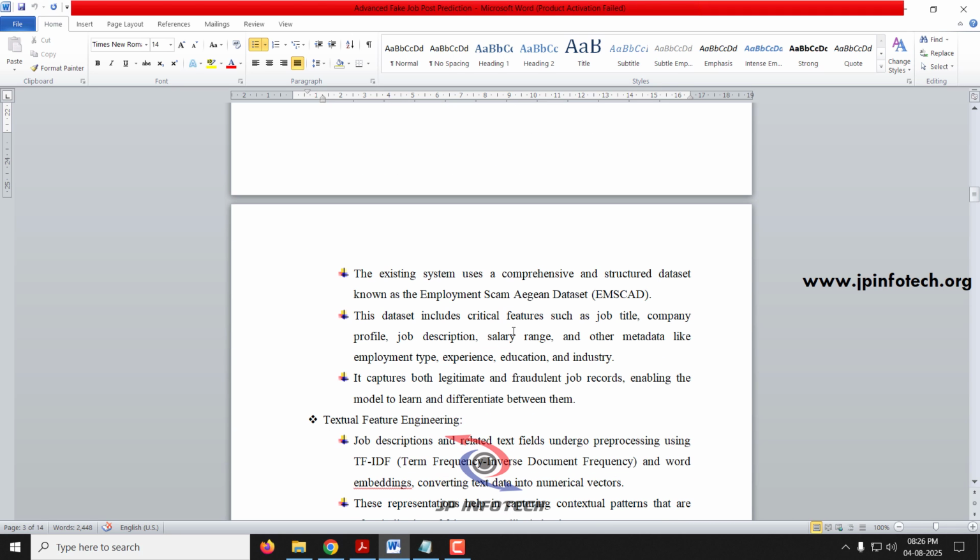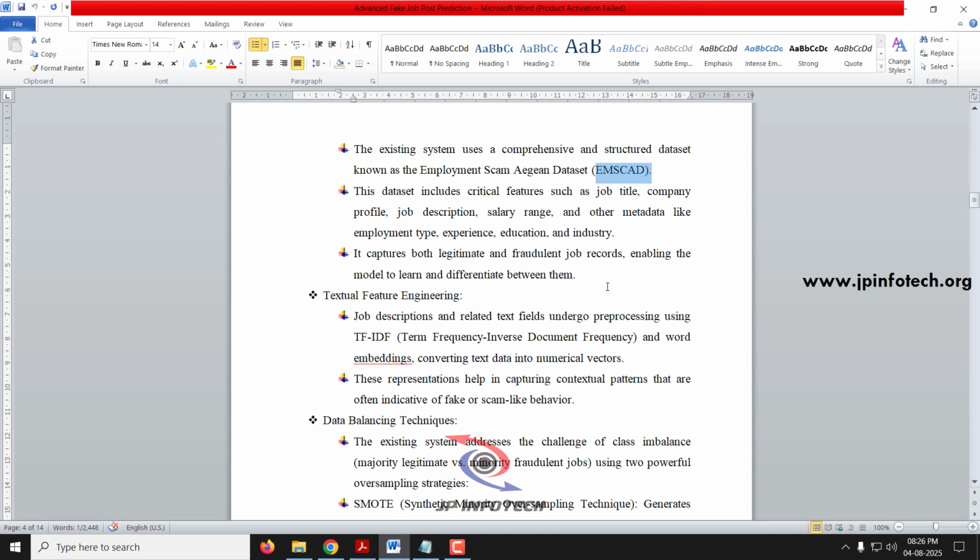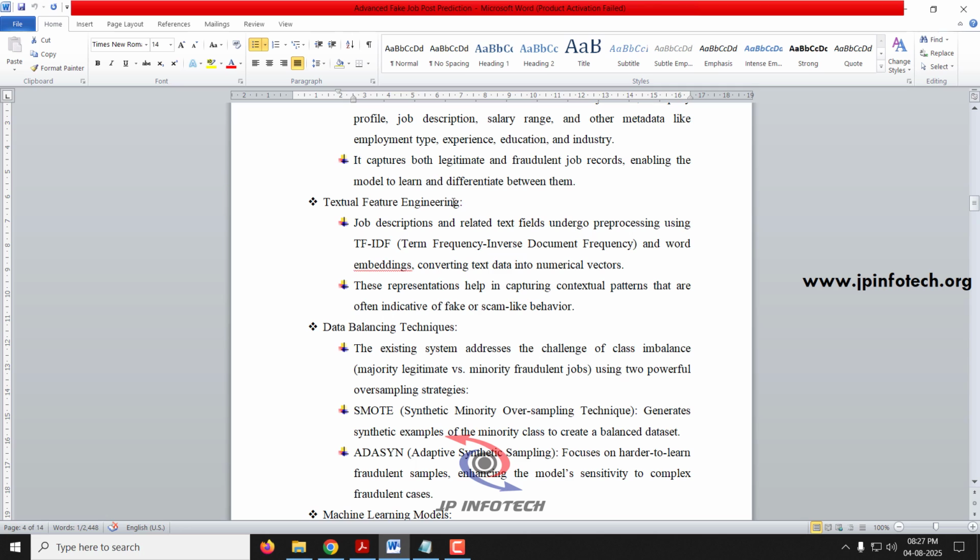In the dataset part, as mentioned earlier, in the base paper they are using the same dataset that we are going to use, EMSCAD. It contains the same features and all the details. And for textual feature engineering, they have used the job description and related text fields, which undergo the TF-IDF and word embedding process.